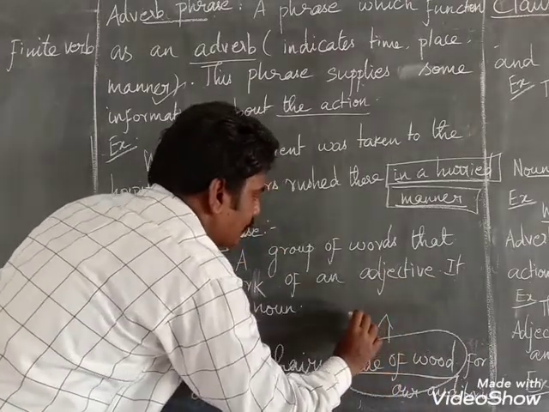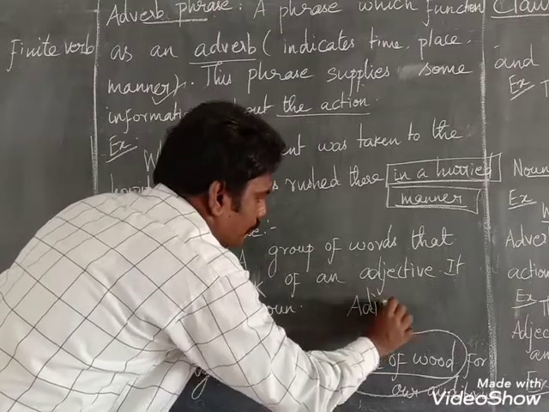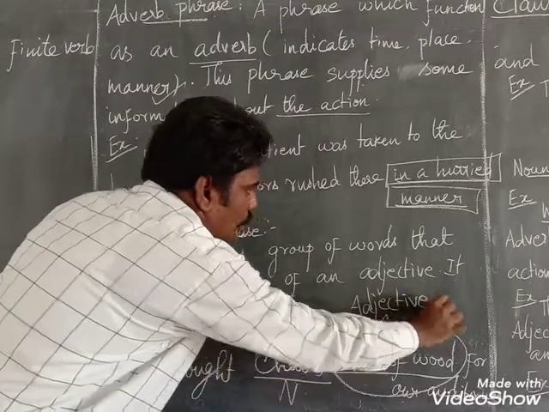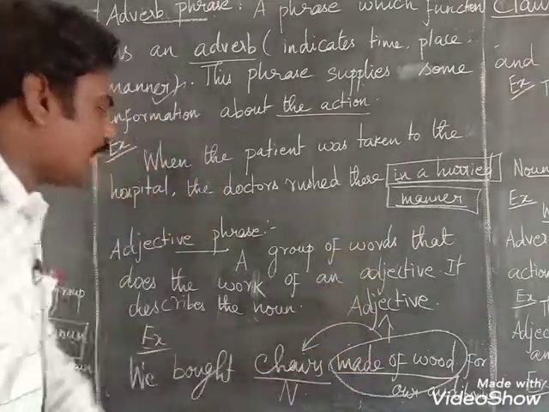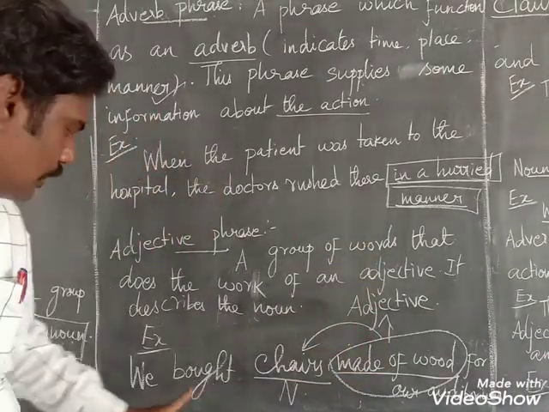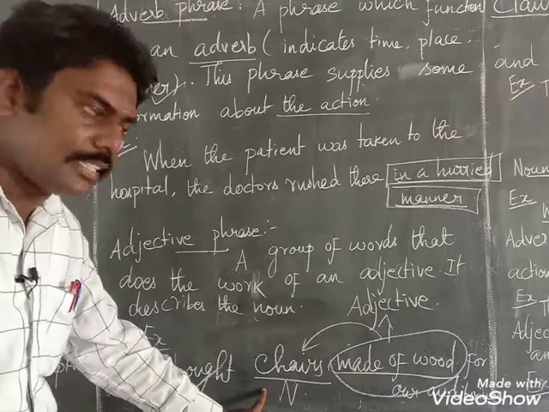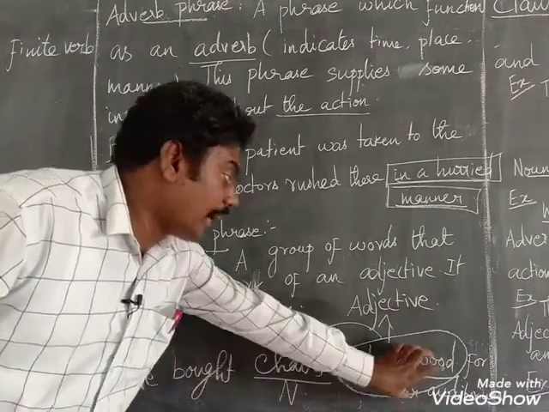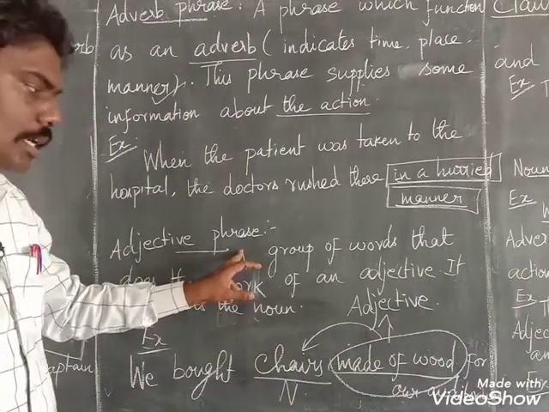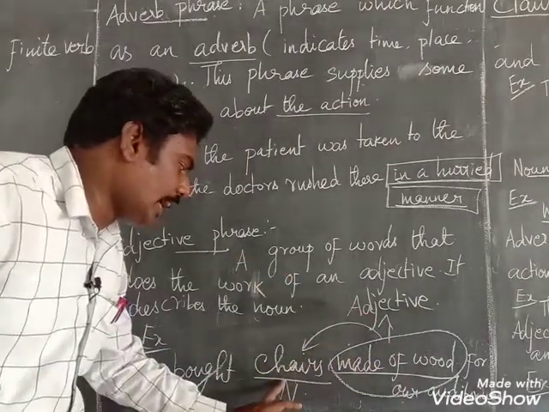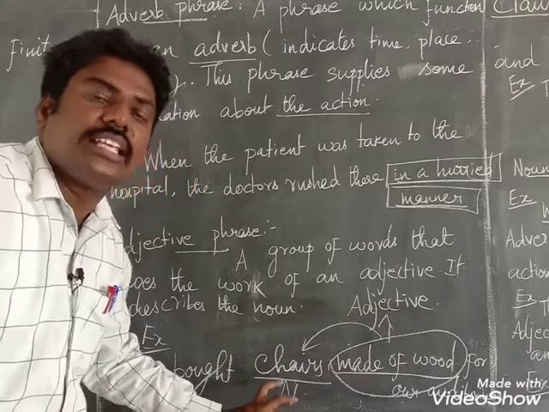Here it's an adjective because it talks about the noun chairs. Made up of wood is an adjective phrase because it describes the noun chairs.